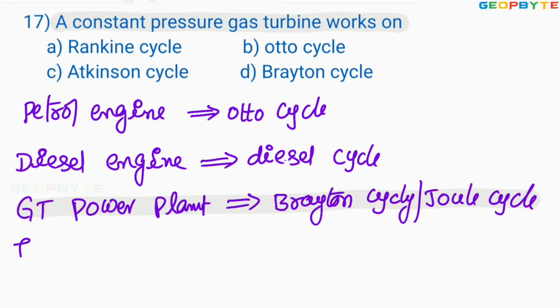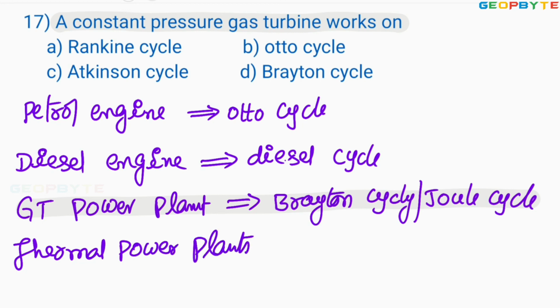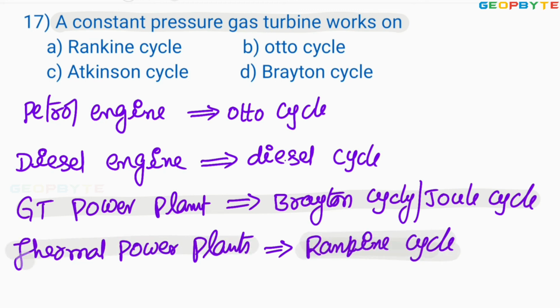Similarly, thermal power plants are constructed to work on the Rankine cycle. It means the Rankine cycle is the ideal cycle for the thermal power plant, whereas the Brayton cycle is the ideal cycle for the gas turbine power plant.